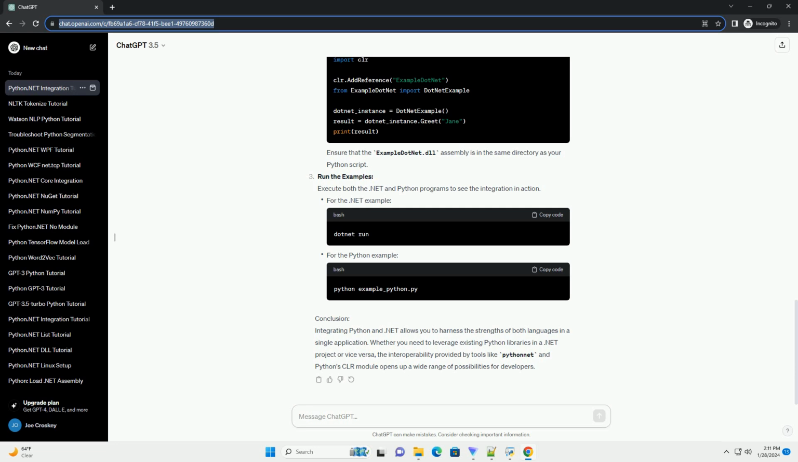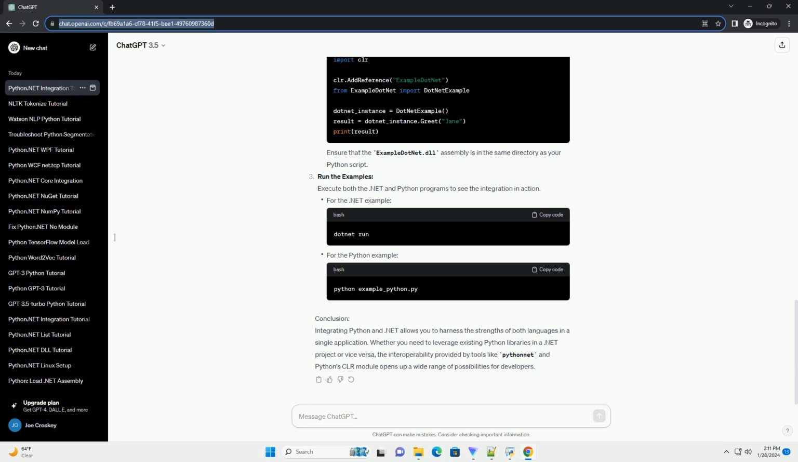In this tutorial, we explored how to integrate Python and .NET using the Python.NET library. We covered the installation process, basic usage, and provided a code example demonstrating the integration. With Python.NET, you can combine the strengths of both Python and .NET to build powerful applications with ease. Explore further to leverage the full potential of this integration in your projects.